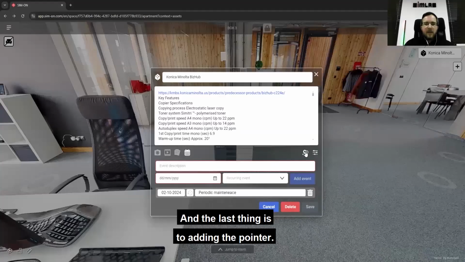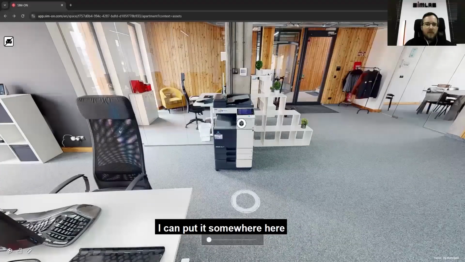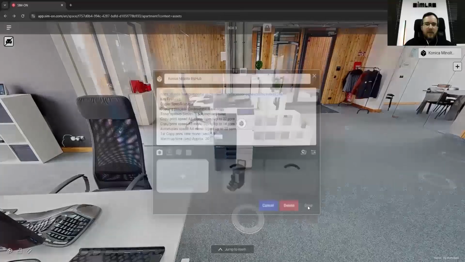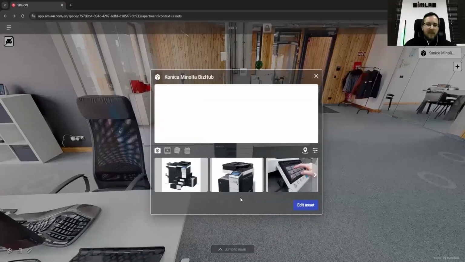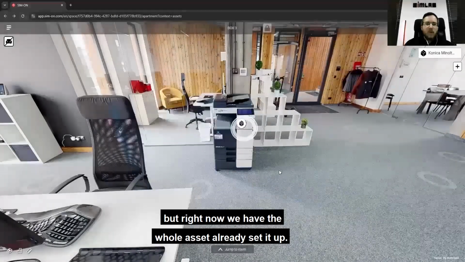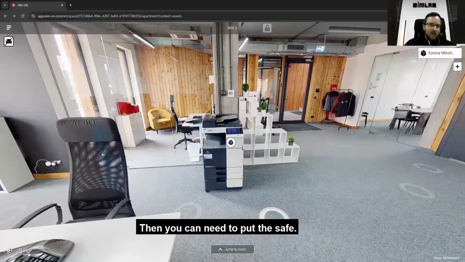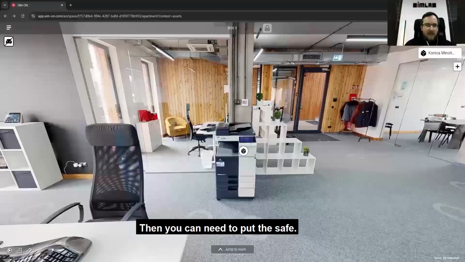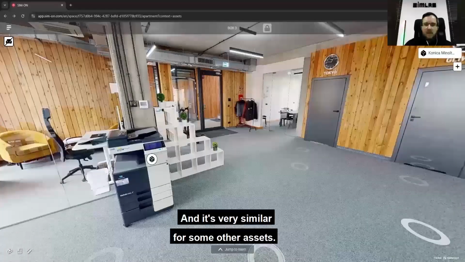And the last thing is adding the pointer, very similar to the devices. I can put it somewhere here, and I put that cancel, sorry, but right now we have the whole asset already set up. Then you need to put save. I wrongly put the cancel option. And it's very similar for other assets.